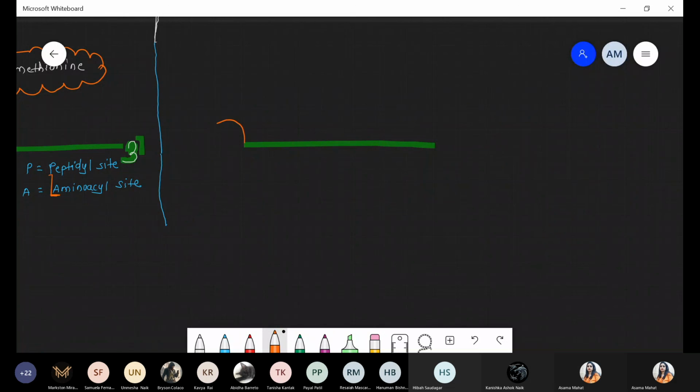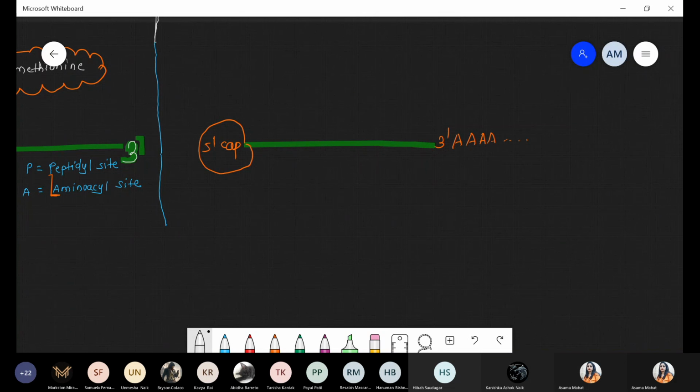So the 5' cap will be present here. At the 3' end is the presence of polyadenylation, that is continuously adenine, adenine, adenine, adenine.